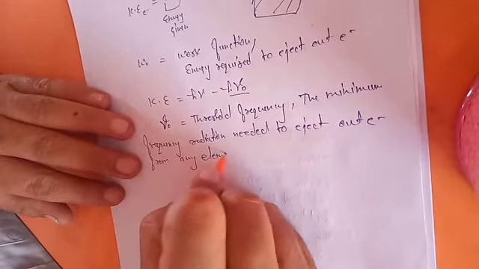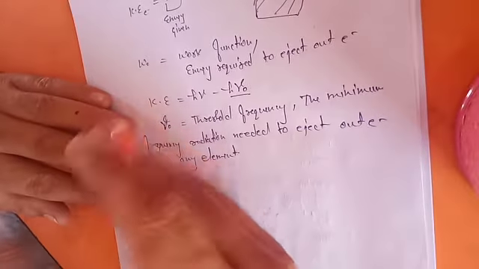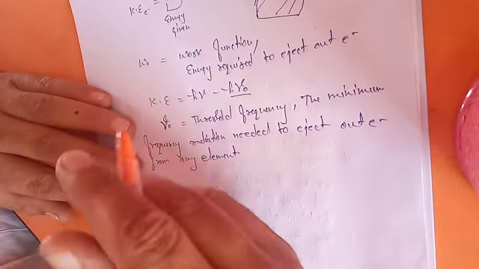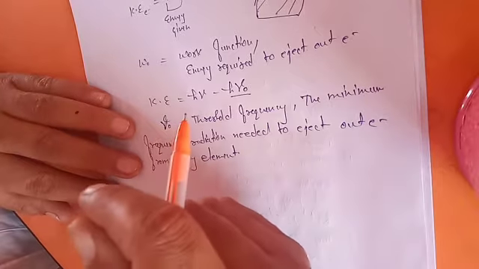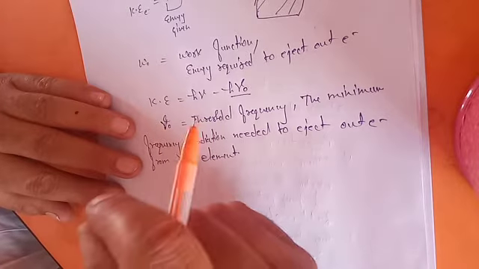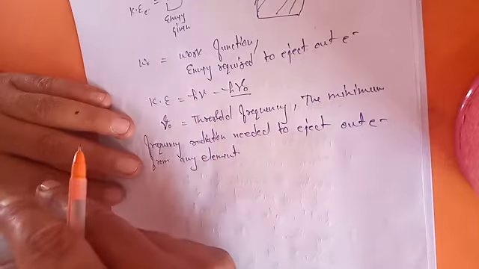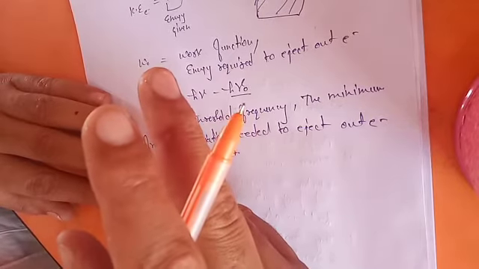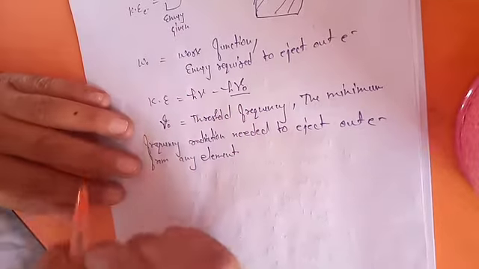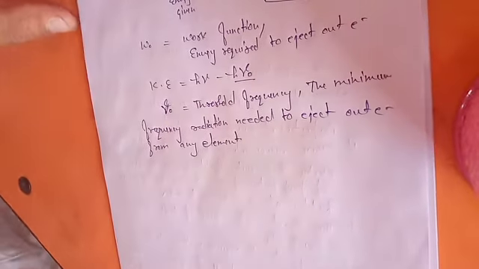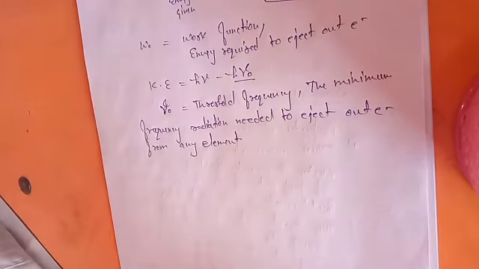So those whose work function is low require lesser energy, so that's why we prefer those. We prefer elements whose threshold frequency is lower, because they need lesser energy to eject the electron. So the rest of the energy gets used up in moving the electrons, and the more the moving energy, the more the current will be. That's why we use elements which have a low work function.